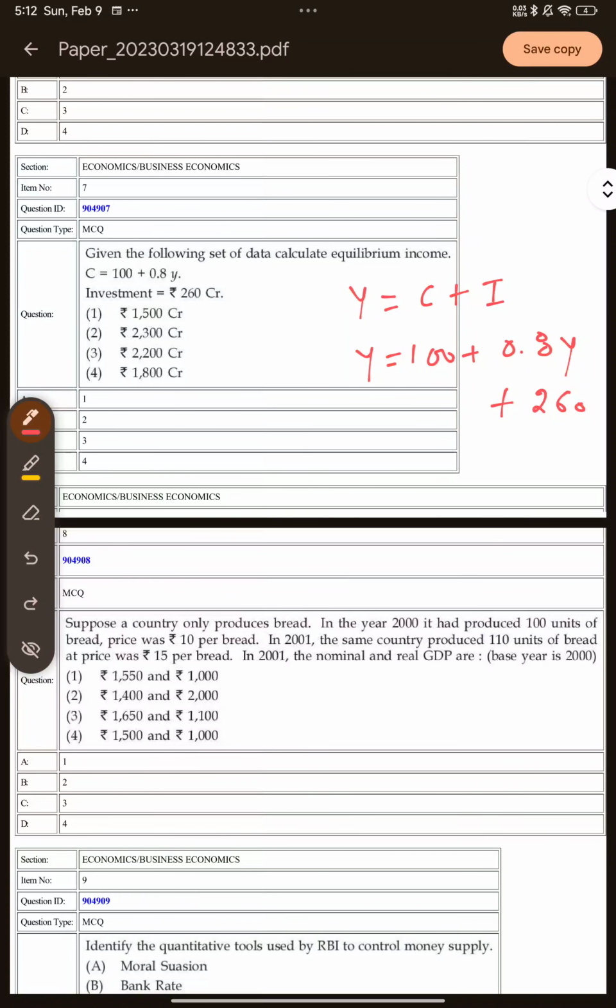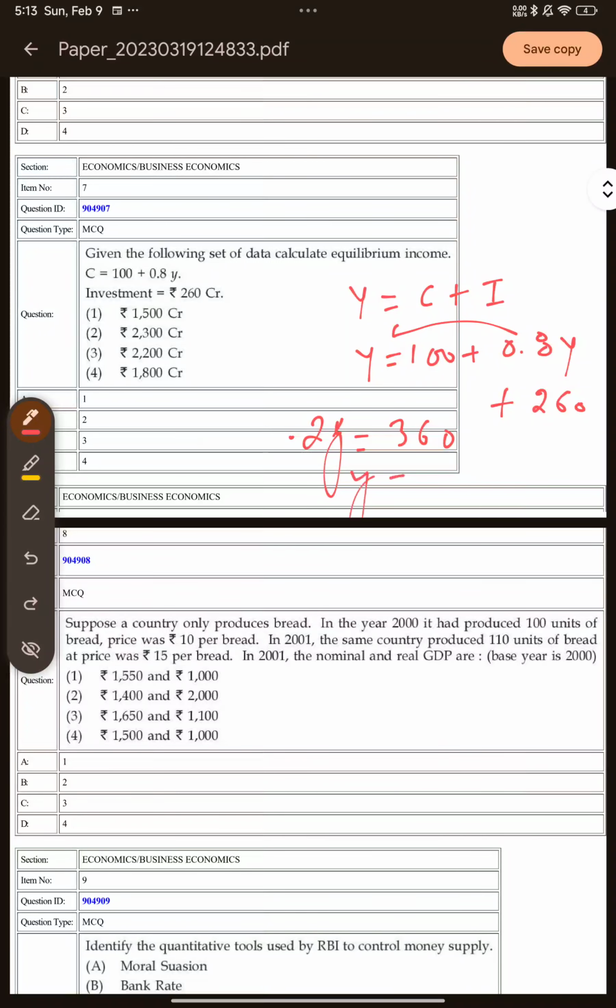So this term will move here, and I'll be left with 0.2Y is equal to 360. This implies Y is equal to 360 upon 0.2. If I solve this, I'll get 1800. So option 4 is the right answer here. The 0.8Y will move to the left side, so I have to subtract 0.8Y from Y. I'll be left with 0.2Y, and when I solve this, I get 1800 as the answer. So option 4 is the right answer here.